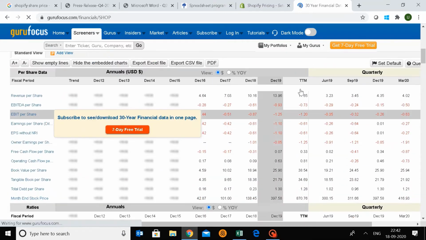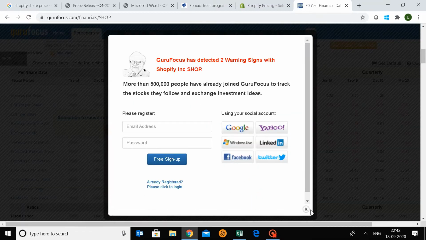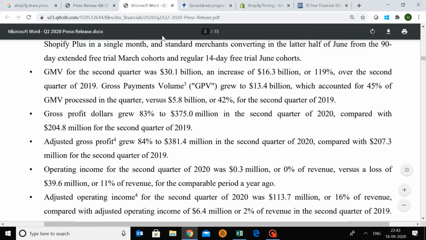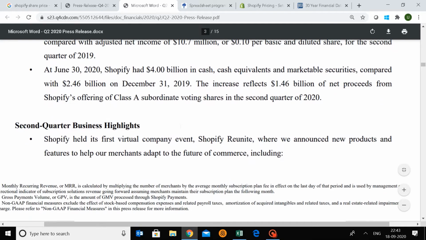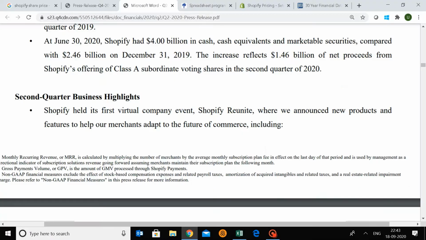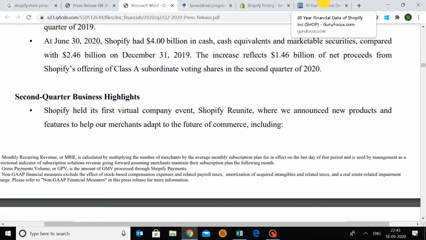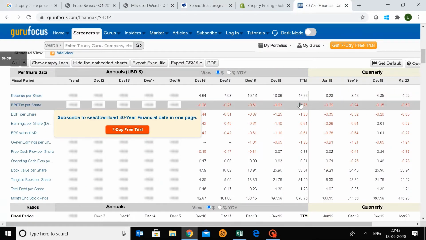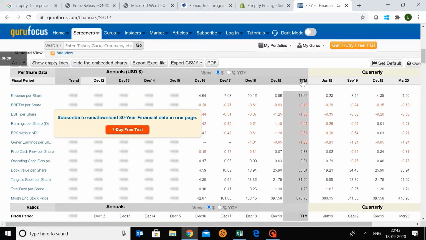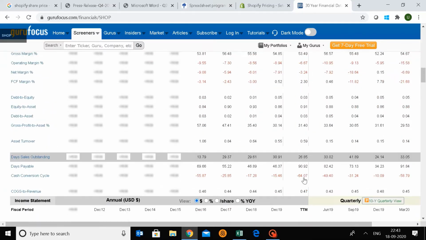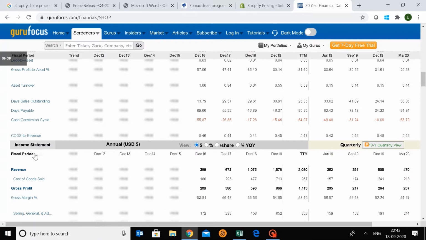Why is it important? Because you need data for 1 year, but the data in this spreadsheet is only for the quarter ended or maybe 6 months ended. So you basically subtract data for the previous year's 6 months and add these 6 months. Mathematically it can be calculated, but it will take you some more time. Instead of that, just go here and look at this TTM column. So you can immediately find the data. If I go down, look at the income statement here, revenues. This is where I found the data.